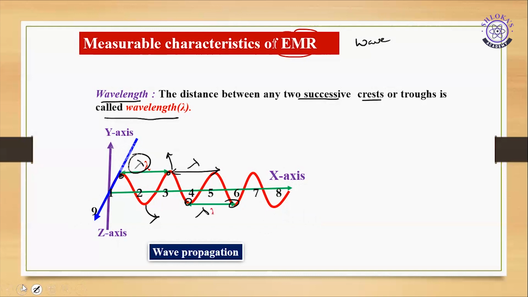So this is wavelength. How can you define? The distance between any two successive crests or troughs is called wavelength. So in the diagram you can clearly know what is trough and what is crest. Understood, all of you? Now this is about the wavelength.